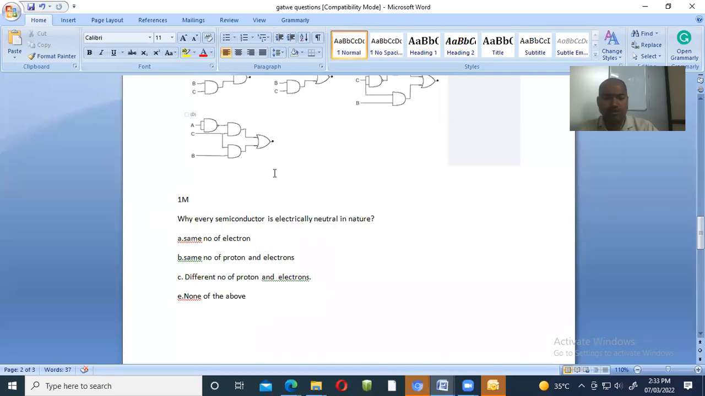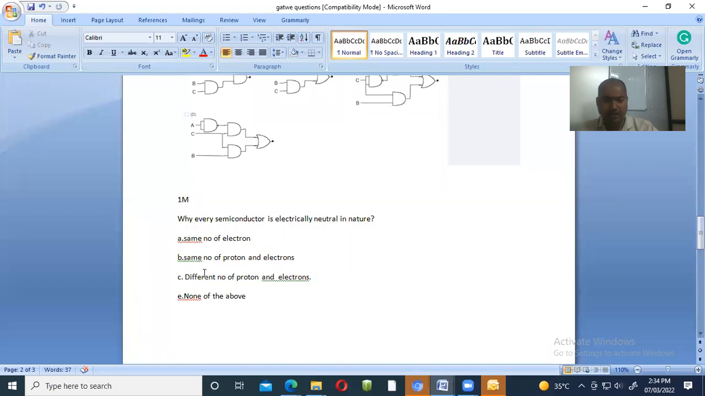So we have seen the same number of electrons. This is not the answer, because it is not only the same number of electrons, but the same number of protons and electrons. I already told you, when any device is considered neutral, it has the same number of protons and electrons. So here the option given, same number of protons and electrons, is the answer.